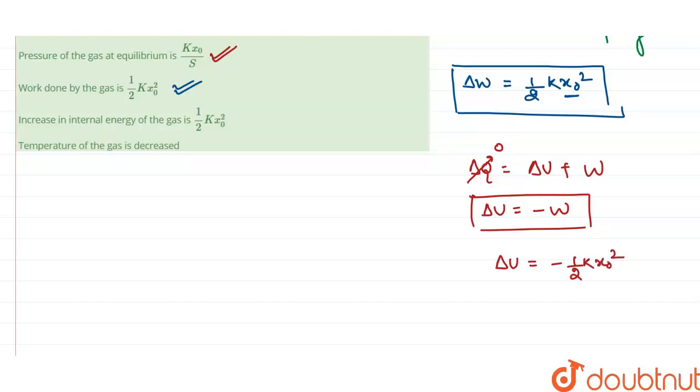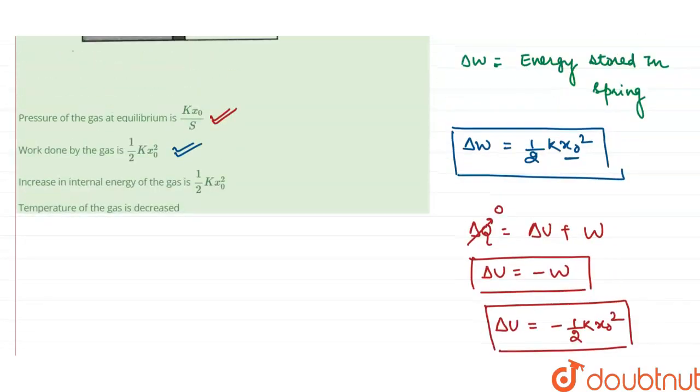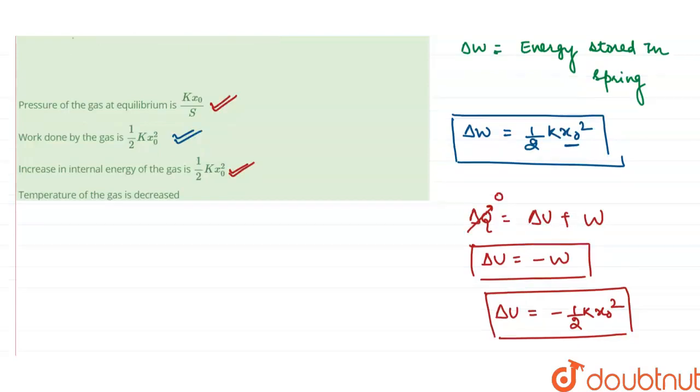That means our change in internal energy is equal to the work done but with the negative sign, but the magnitude of both is the same. So the third option is that the increase in internal energy of the gas is half Kx naught square. If they are talking about the magnitude, at that time this statement is true, because the magnitude of the work done and internal energy is the same but the sign is different. The last is, temperature of the gas is decreased.